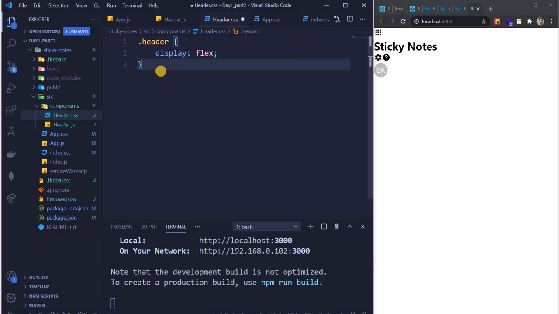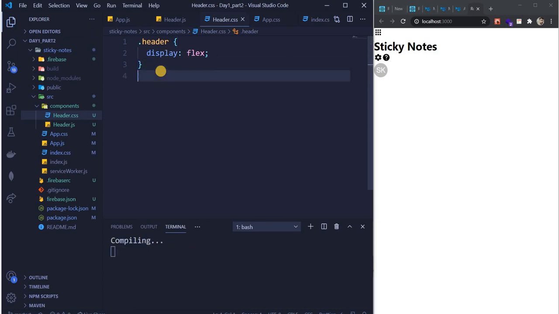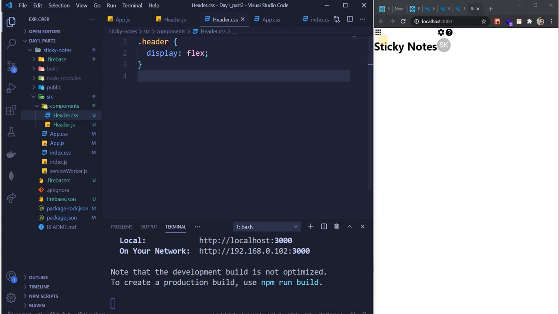So when I write display flex, see, everything goes in a row, but since we have two divs over there, it is not allowing me to do that, right? We have two divs. But whatever we have, if we have two components inside it, those two components are getting aligned in a row.